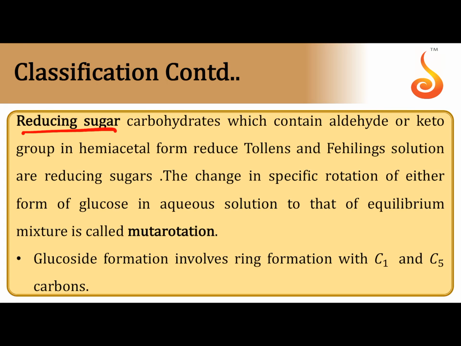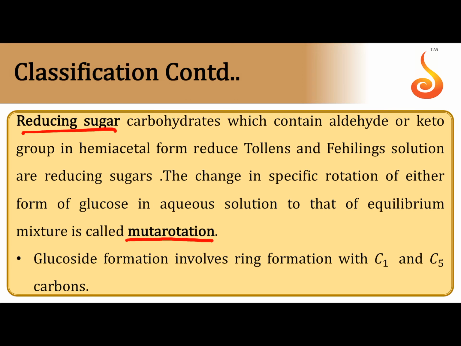Then based on reduction, the carbohydrate which reduces Fehling's solution and Tollens reagent is called reducing sugar, and the one which cannot reduce Fehling's solution and Tollens reagent is called non-reducing sugar. Reducing sugar can show mutarotation, the spontaneous change in optical rotation of an optically active compound when dissolved in water.